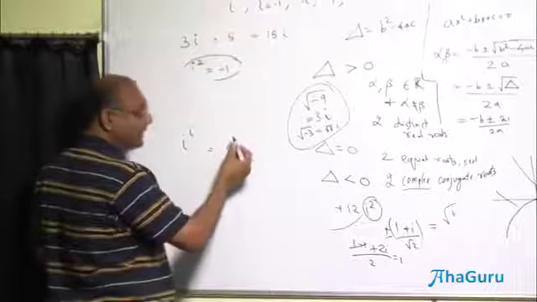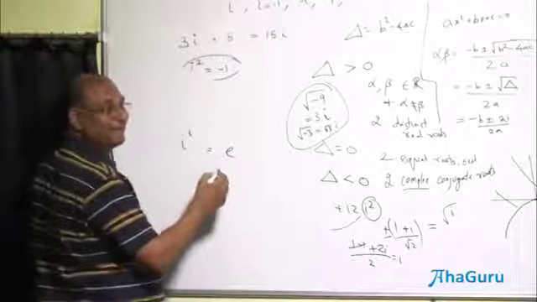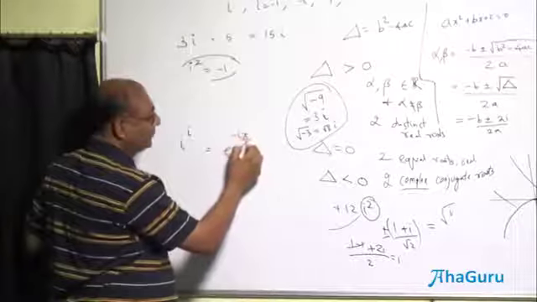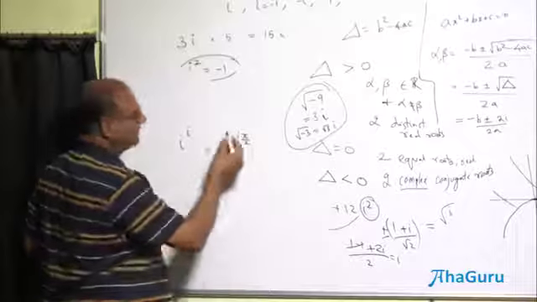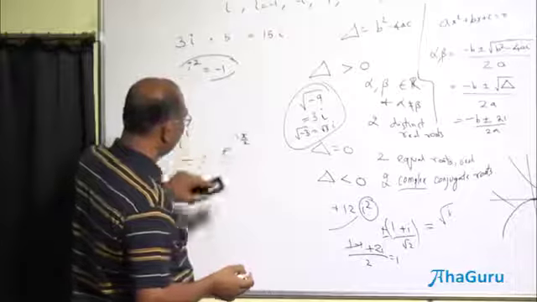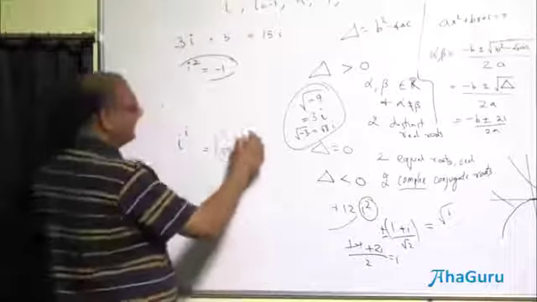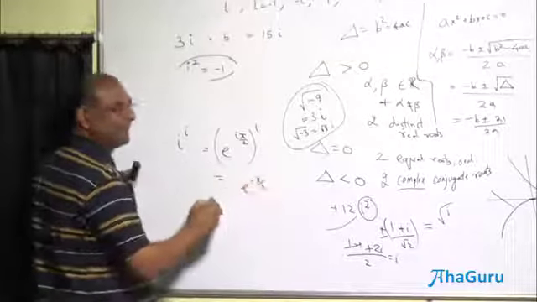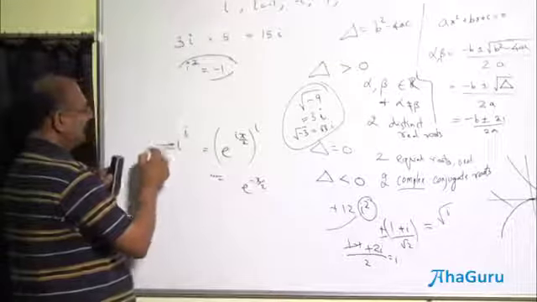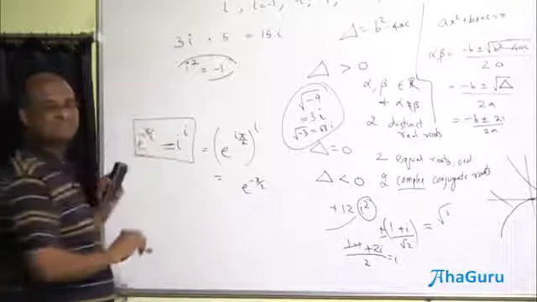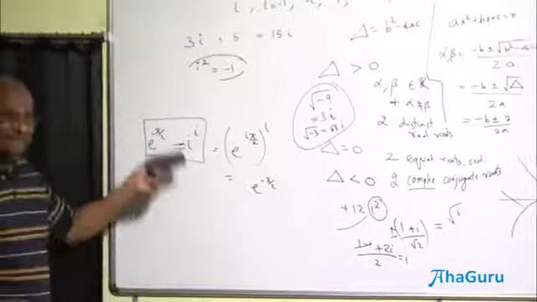So basically it will turn out to be a real number, by the way. So e power minus i pi by 2 or plus i pi by 2, doesn't matter. Cos pi by 2 plus i sin pi by 2. Yeah, it will be this, power i, and so it will be e power minus pi by 2. So this will actually turn out to be e power minus pi by 2. So that means i power i is a real number.